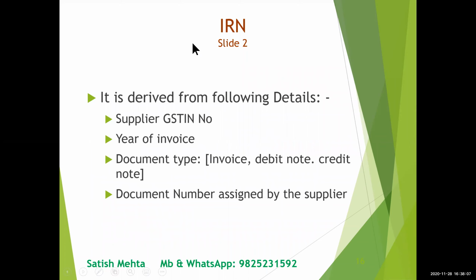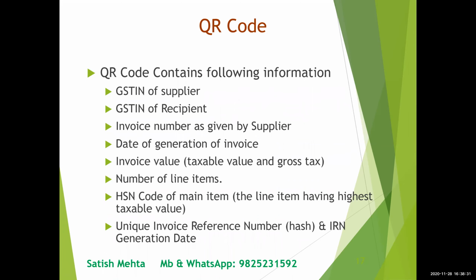The IRN, or invoice reference number, has four pieces of information. It's prepared based on these four: the supplier's GSTN number, the year of invoice, the document type, whether it is an invoice, debit note, or credit note, and the document number assigned by the supplier, that means you. Based on these four, the IRN number is prepared.